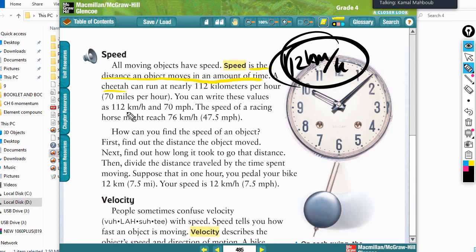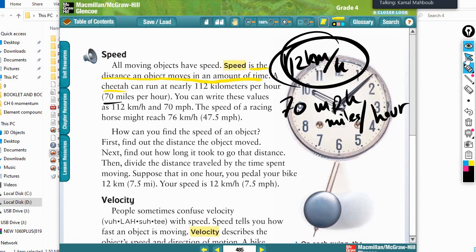Or we can say 70 mph, meaning miles per hour. Miles per hour, kilometers per hour, and meters per second are all units of speed.